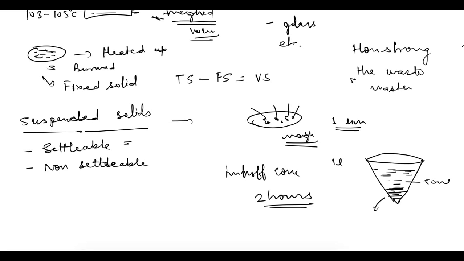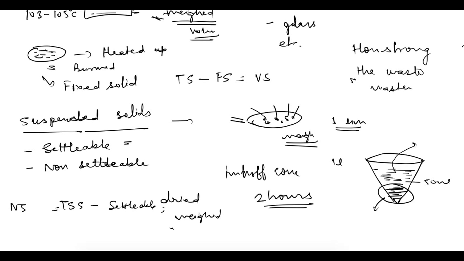For their proper measurement, the water from the upper layers is removed, and whatever is remaining in the lower part is dried, or we can say evaporated, and then weighed. That will give you the settleable solids, and from this filter we have obtained the total suspended solids. So total suspended solids minus settleable solids will give you your non-settleable suspended solids.